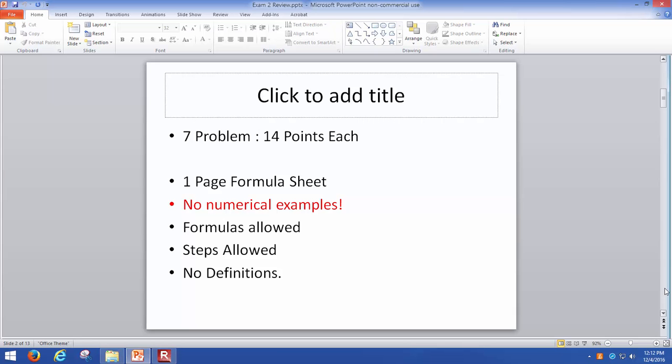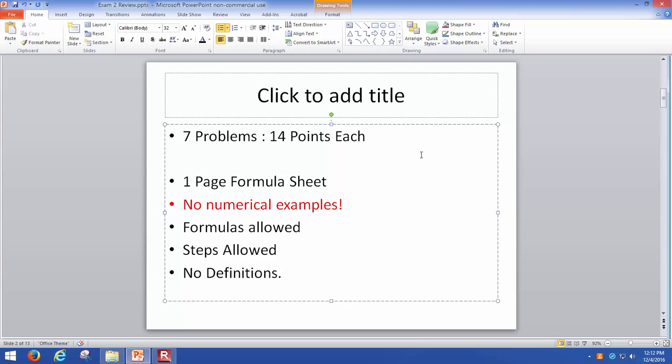So the format is going to be a little bit different from the previous two exams. You will have 7 problems and each problem would be worth approximately 14 points. Some of them could be a little bit more, some of them could be a little bit less. Just like the exam one, you can bring in a one-page formula sheet.